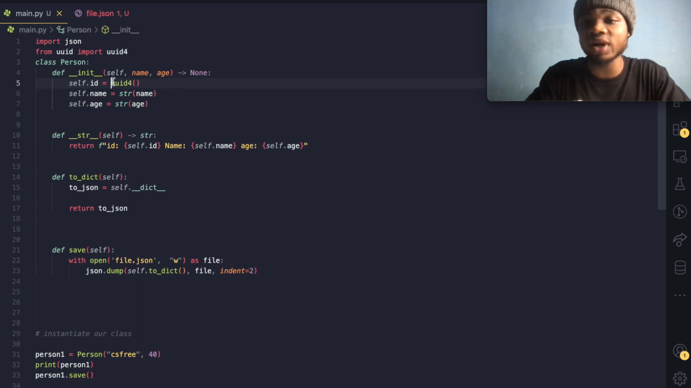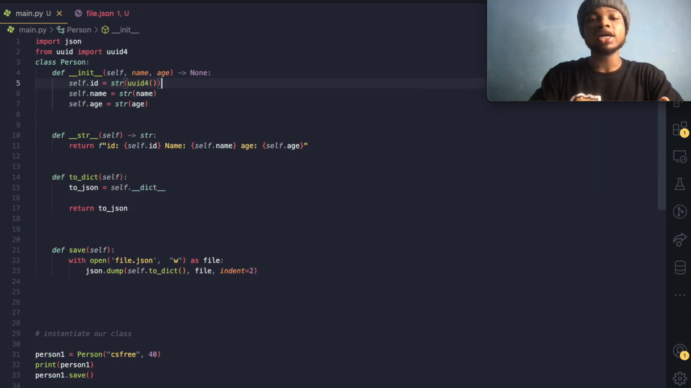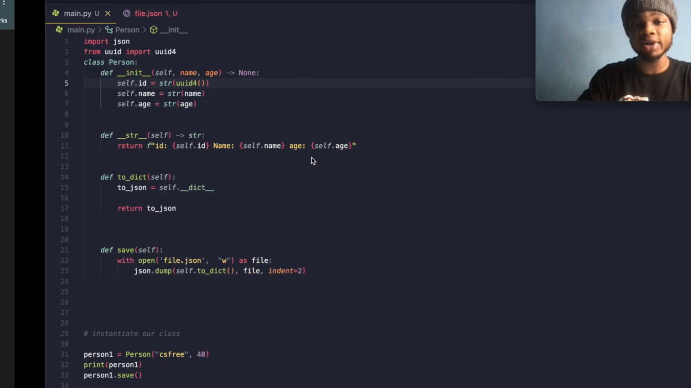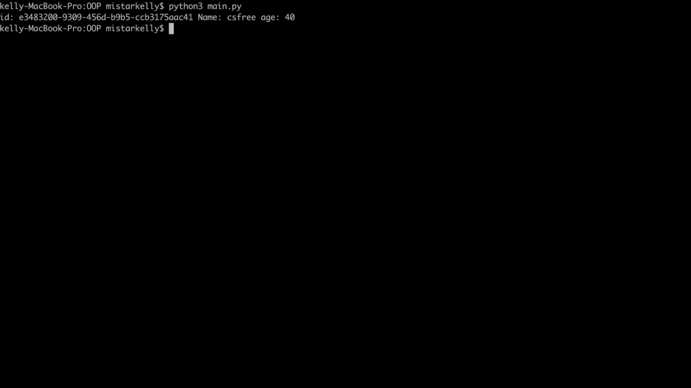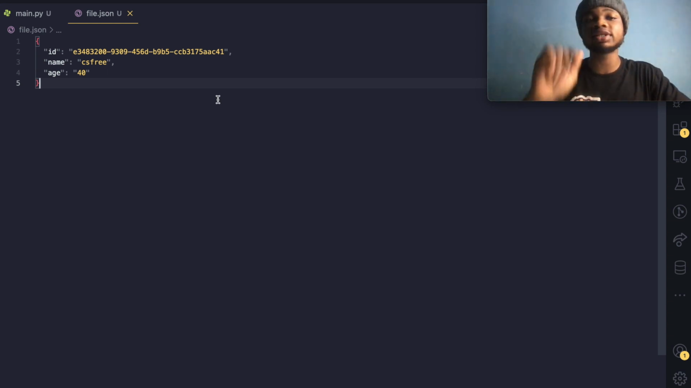So what can we do to solve that problem? We could basically pass str over here. So now JSON is going to convert this into what? A string, a JSON string. Makes sense, right? And if that's true, come over here and run our code again. And it works perfectly now. So if we go over here, we get this in our database. So you see we now have an ID of UUID in our database.